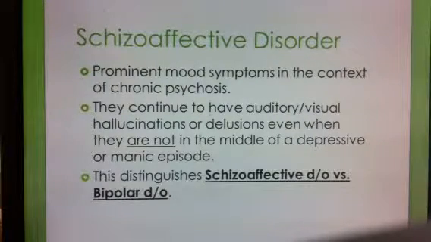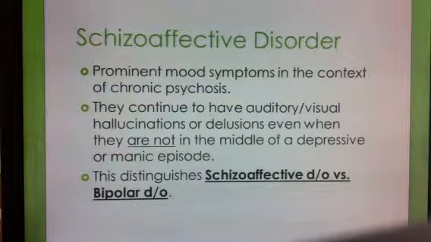Then you have schizoaffective disorder. I like to think of it as schizophrenia with a mood disorder on top of it. You can have schizoaffective depressed type, which is having depressive episodes on top of schizophrenia, or schizoaffective bipolar type, which is when they go hypomanic, manic, depressive episodes and fluctuating.